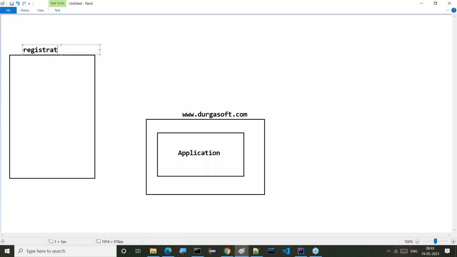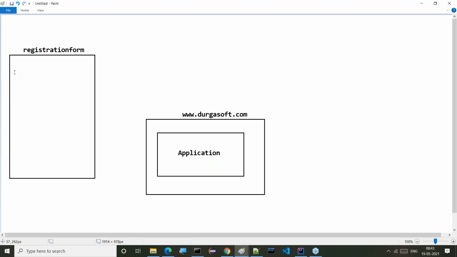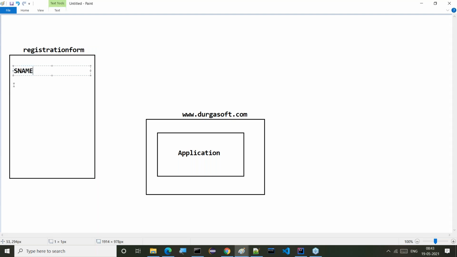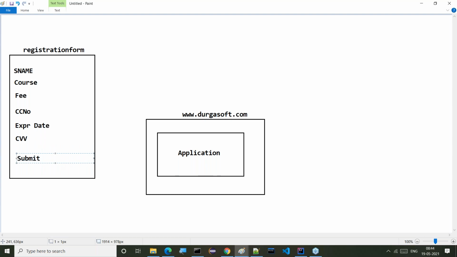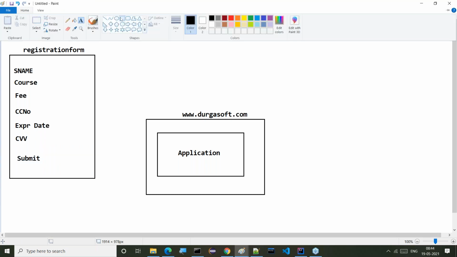Inside it we provide the student name, then the course, then the course fee, then the credit card number, then the expiry date, and then the CVV. All these details we require, and finally, submit.